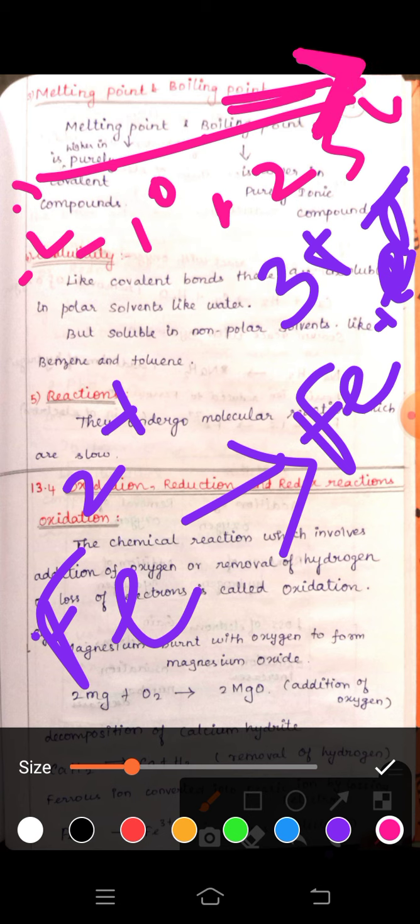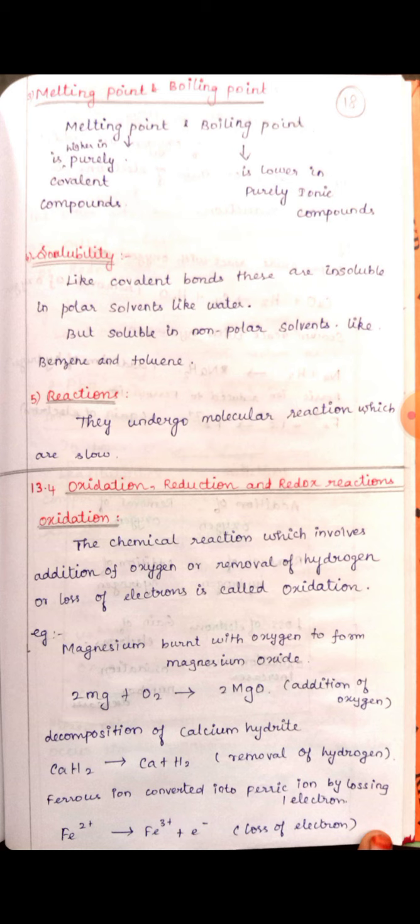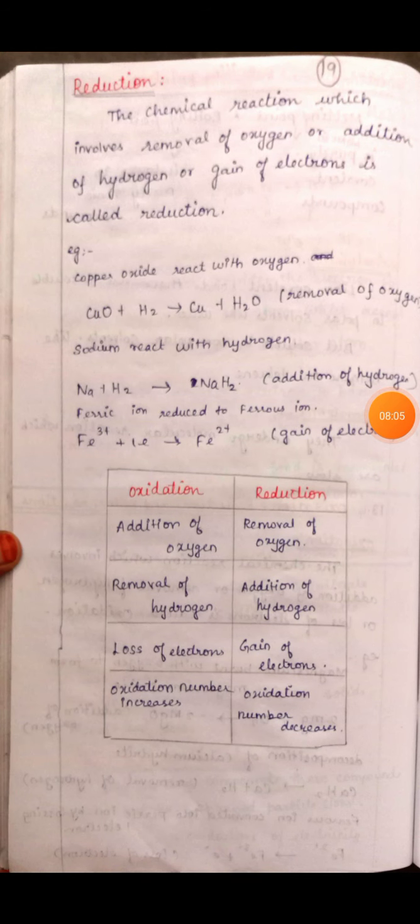Are you clear? Look at the first example. Magnesium burnt with oxygen to form magnesium oxide. Here there is an addition of oxygen. Next is decomposition of calcium hydrate. In that there is a removal of hydrogen. And the ferrous ion is converted into ferric ion by losing 1 electron. Here there is a loss of 1 electron. So it is an example of an oxidation reaction. Are you clear? Next one is reduction.